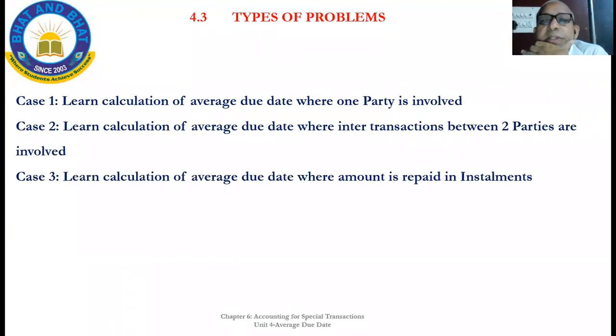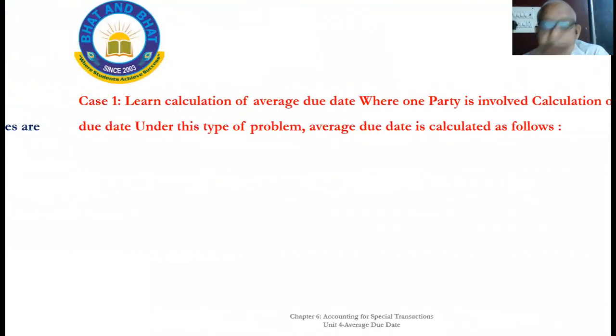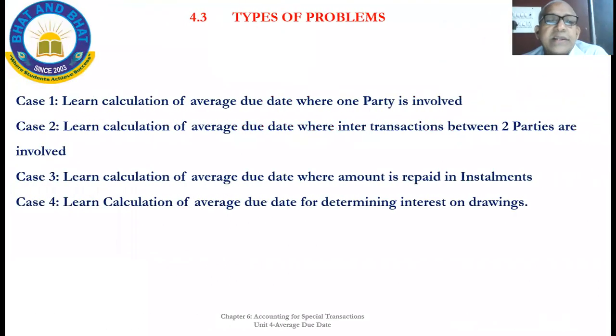Now, problems, what types will be there. Calculation of average due date when one party is involved; where inter-transactions between two parties are involved, as I told you, A to B and B to A also; then when the amount is repaid in installments, calculation of average due date.